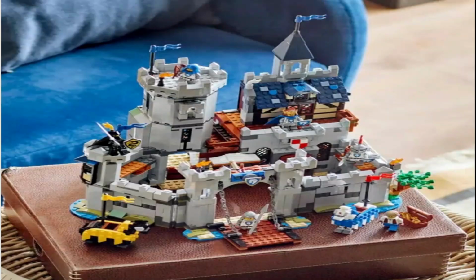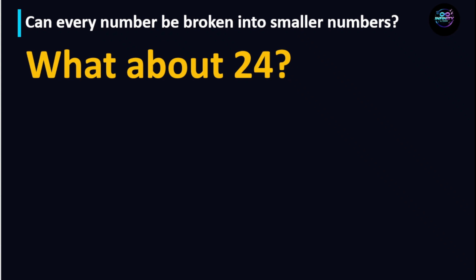Let's begin. Imagine you bought a Lego castle. No matter how big the castle is, it is made from smaller blocks. Similarly, every composite number can be broken down into smaller building blocks called prime numbers. Can every number be broken into smaller numbers?